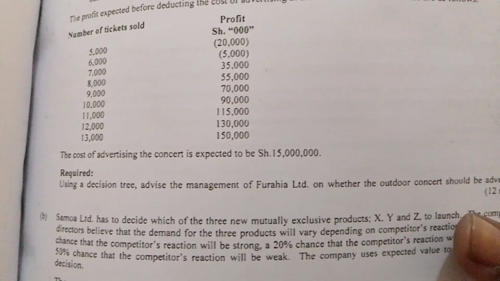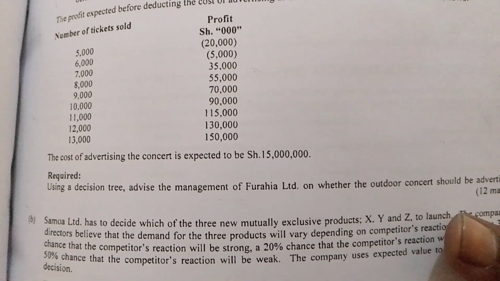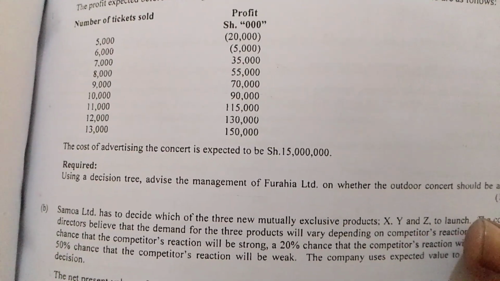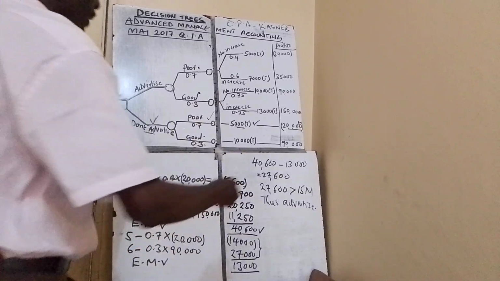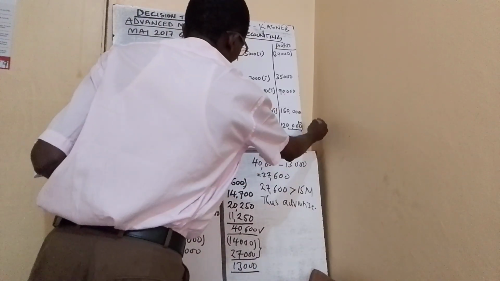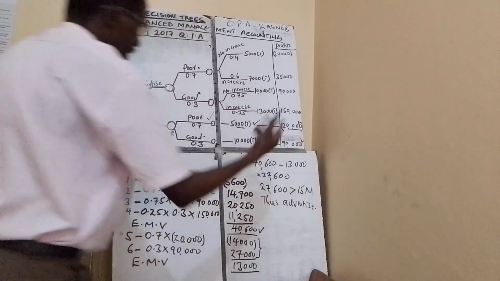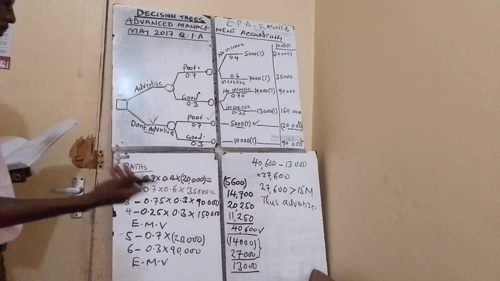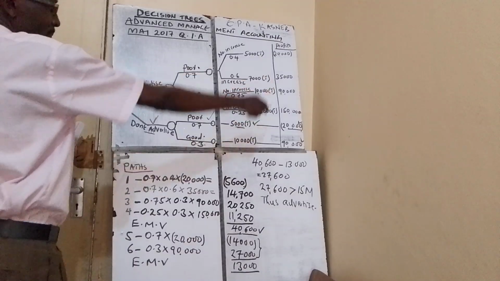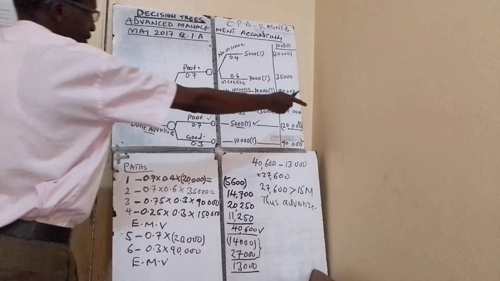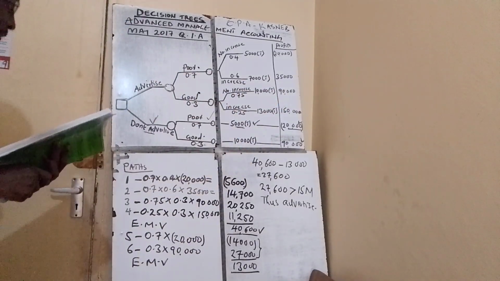You get 90. Your profit is 90. So just bring your 90 here. By the end of my calculations, I'll be taking joint probabilities times 90. 0.3 times 90.